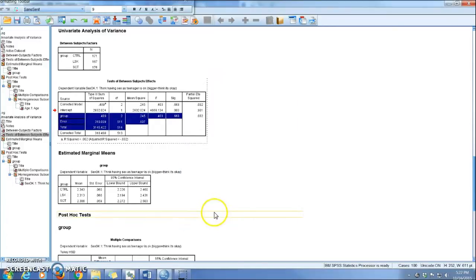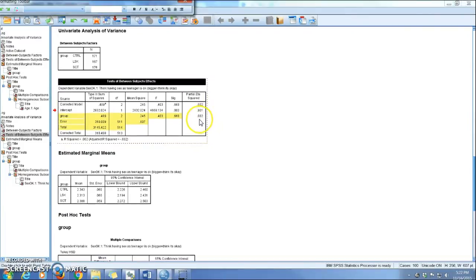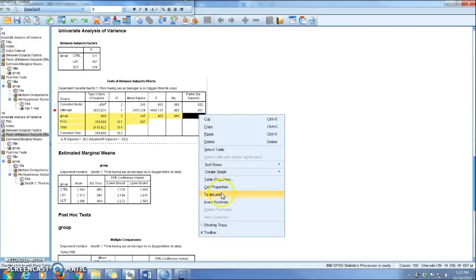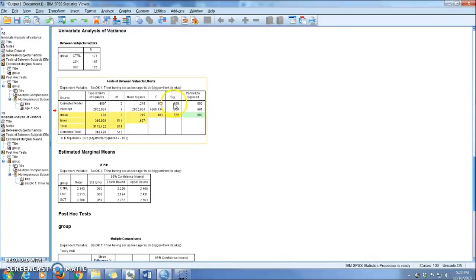That's the data that actually looks exactly like the source tables that you all have gotten comfortable with. Partial eta squared, I should have said on the last one that a bigger number is better. And so this is obviously really small, which matches with the fact that this is a non-significant difference. Let me point that out to you here. So the significance for this group effect on whether or not they view sex as a teenager is okay is non-significant because that's substantially bigger than 0.05.